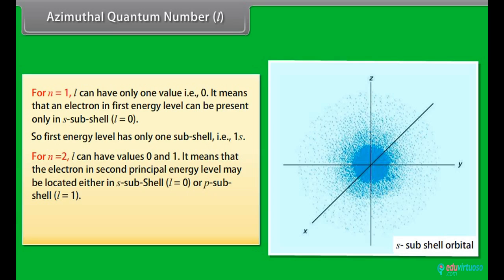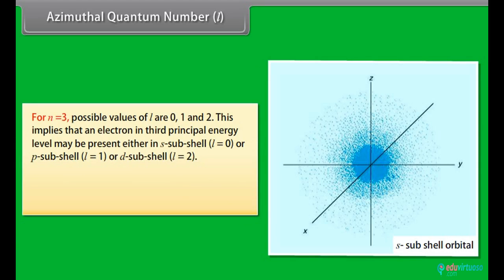It means that the electron in the second principal energy level may be located either in the s subshell, l equal to 0, or the p subshell, l equal to 1. So the second energy level has only two subshells, that is 2s and 2p. For n equal to 3, possible values of l are 0, 1 and 2.